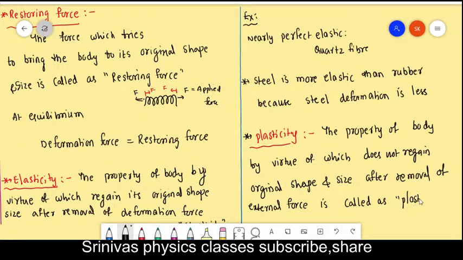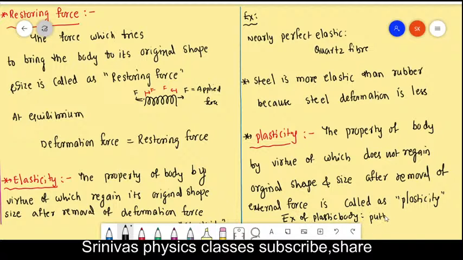What you did here, you removed the external force. Even though the force is removed, the body does not regain its original shape and size. The property of the body by virtue of which it does not regain its original shape and size after removal of external force. For example, you are applying the force on the putty. An example of a plastic body is putty.